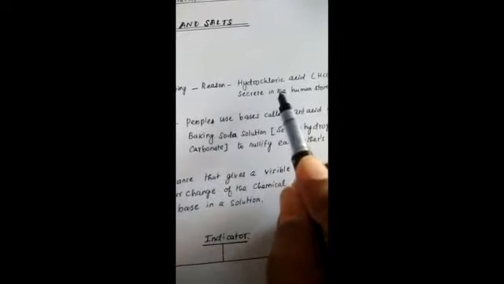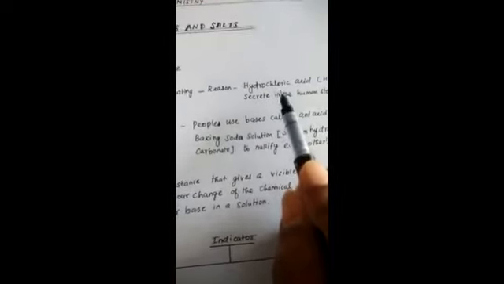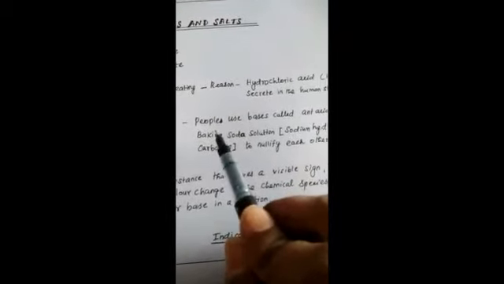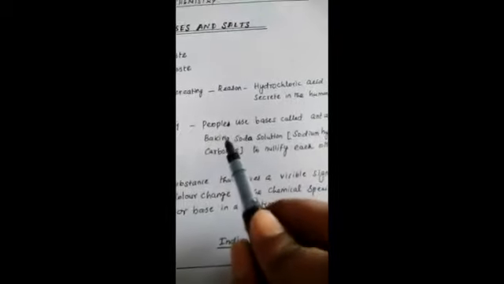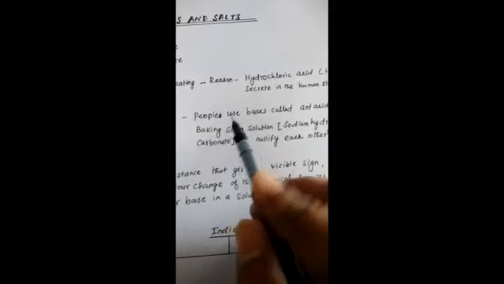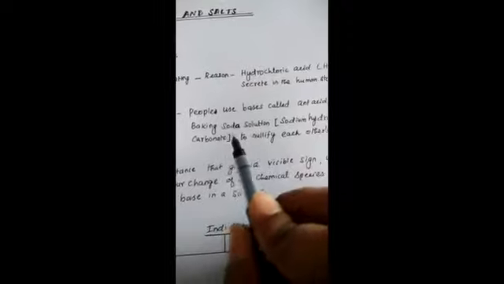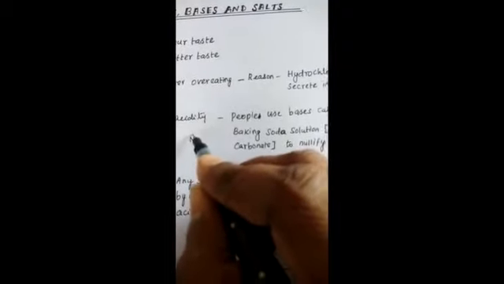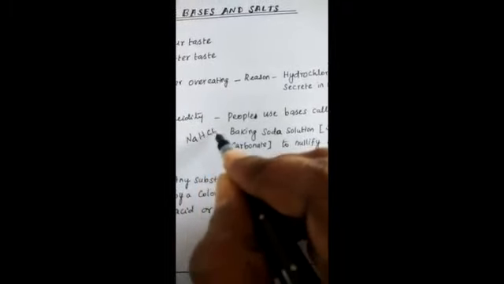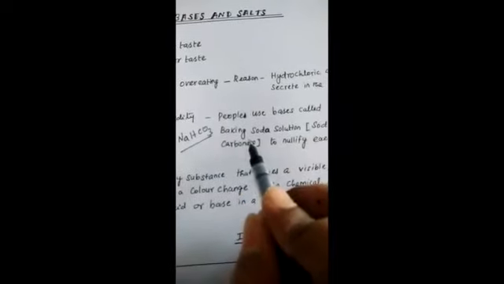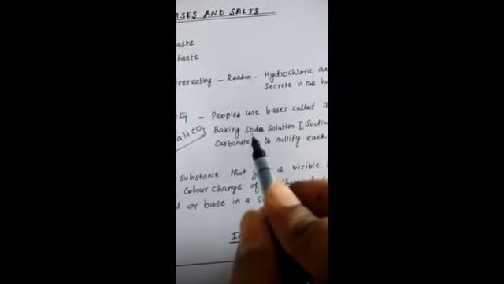How do you cure the acidity? எப்படி cure பண்ண போறோம் acidity? In villages and even in cities, we use a base, that is baking soda solution. Baking soda, sodium hydrogen carbonate. The baking soda formula is NaHCO3. This soda solution is used to treat the acidity.